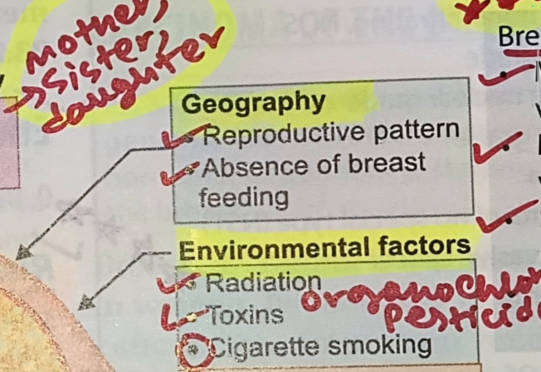Next is reproductive pattern and absence of breastfeeding. Reproductive patterns means the number and timing of pregnancies, and the absence of breastfeeding. There's a relation: the longer the woman breastfeeds, the greater the risk reduces. So there is an inverse relation.